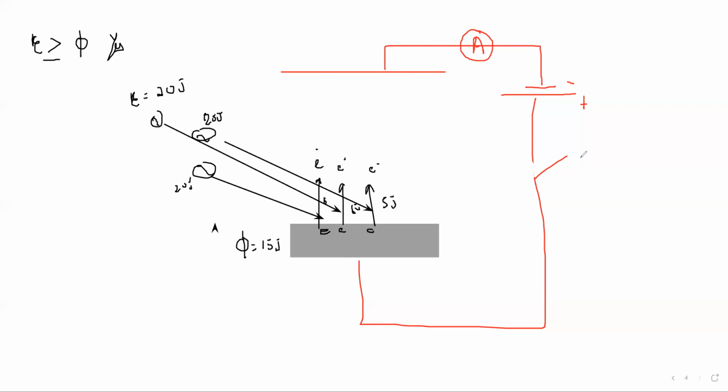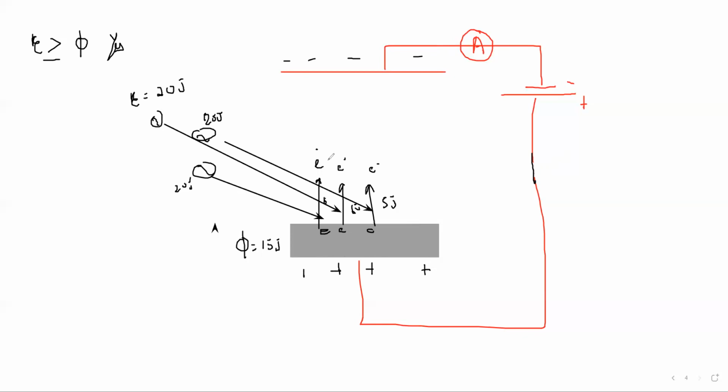Because the switch is open, as the electron moves towards the other plate, the movement of electrons will create a current. As it creates a current, the ammeter will show a reading. Now, because we want to find the kinetic energy of this electron, we are using a concept. We close this switch, so when the switch is closed, now this is the negative terminal and this will be the positive terminal.